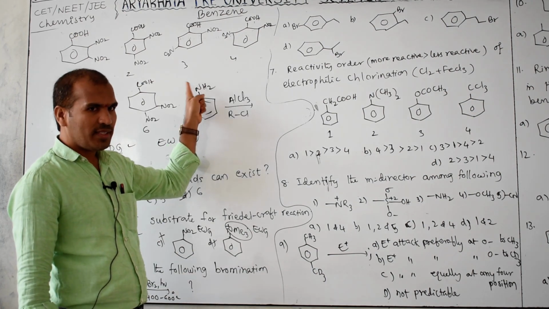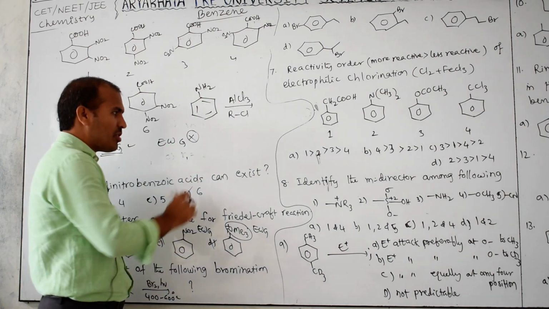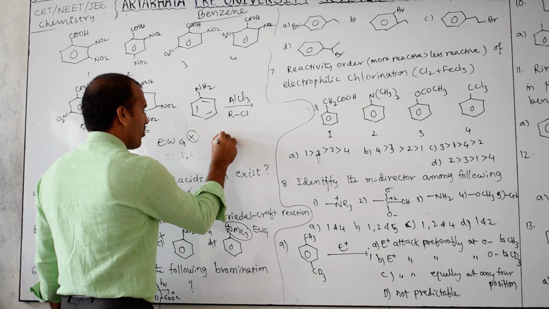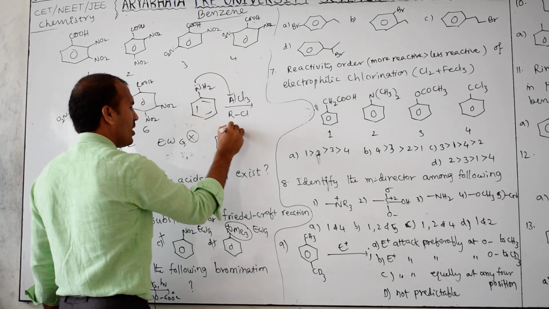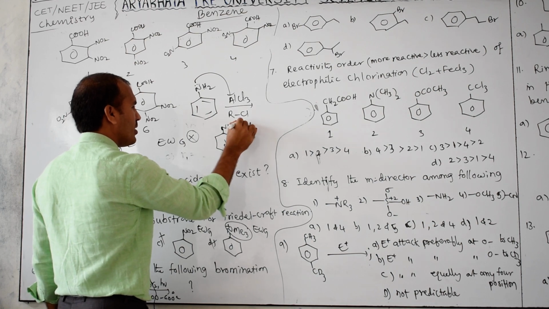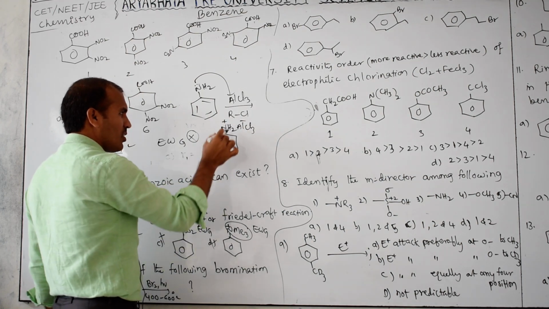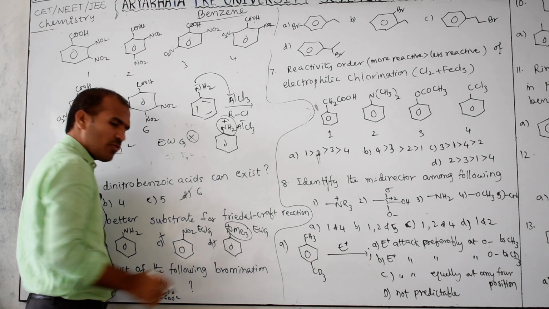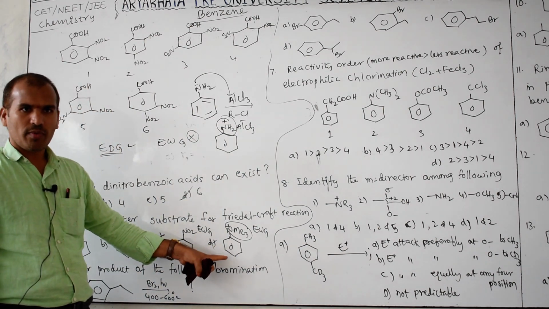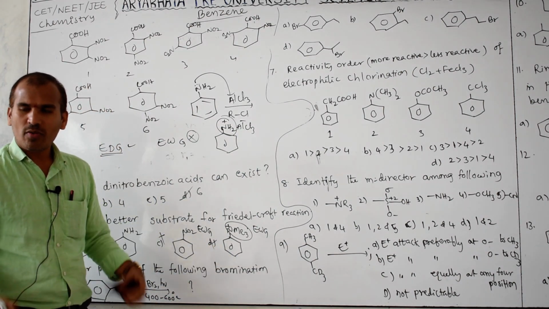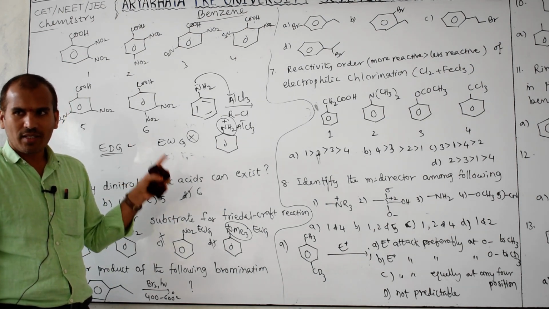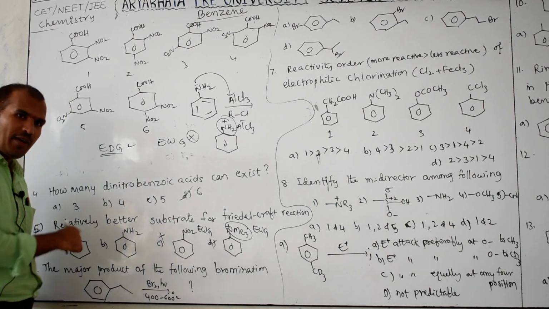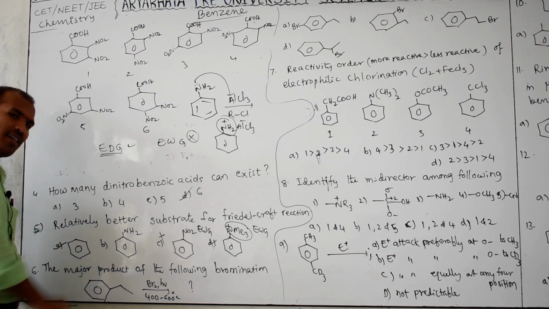This is a base. Acid and base combine to form which one? Salt. Therefore the NH2 lone pair is given to AlCl3. This is minus, this is plus, so a plus form is there like this. What is this? An electron withdrawing group. An electron withdrawing group is an unfavorable condition for Friedel-Crafts reaction. Then which is left? A only is left. Therefore A is the answer here.